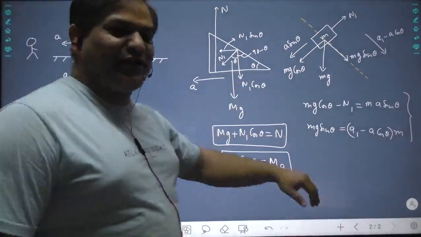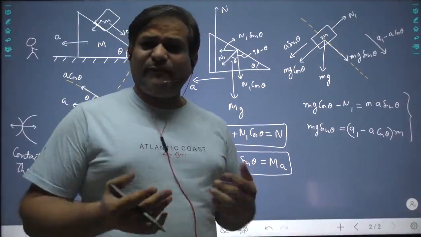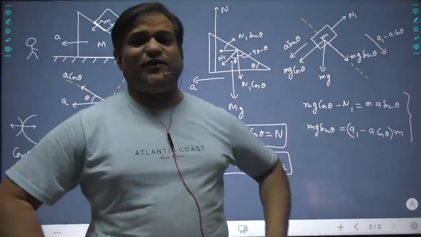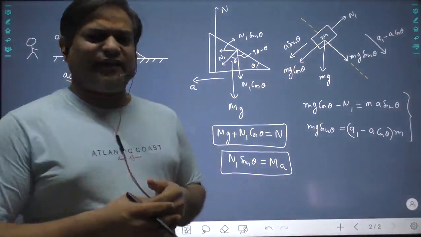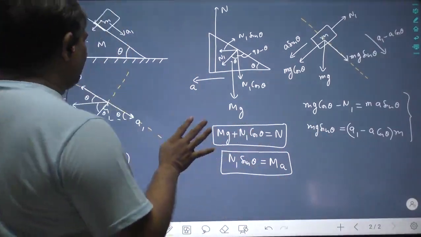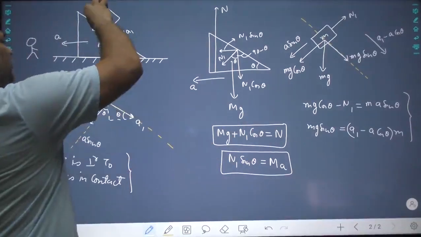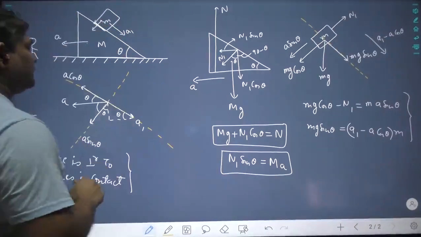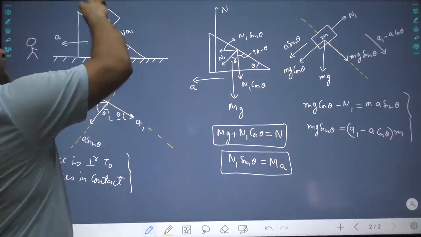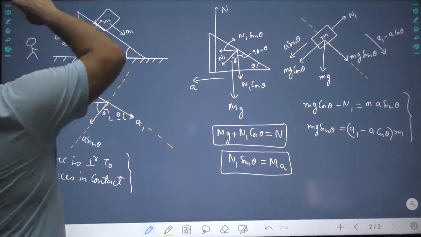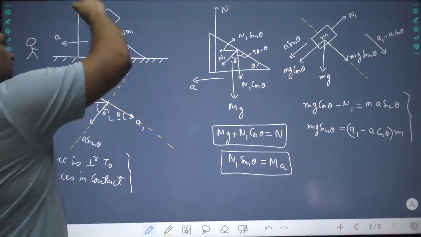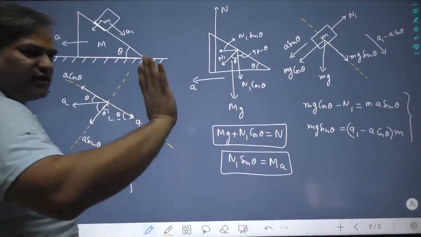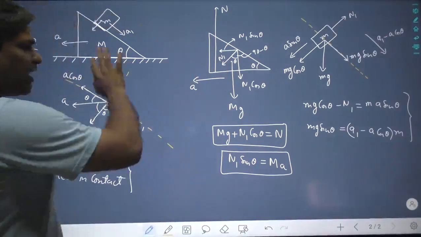This method that I told you solves every problem. But whenever I explain this method, many students understand that whenever we have to assume acceleration, we will assume the acceleration of anything with respect to its support. And the acceleration of that thing with respect to earth will be equal to acceleration of that thing with respect to support plus the acceleration of support. It is very simple. That is how we do.